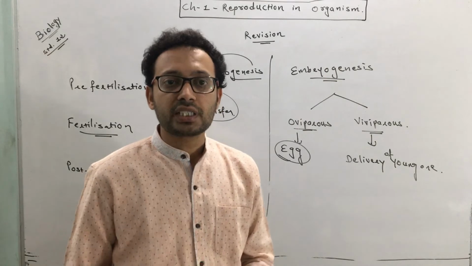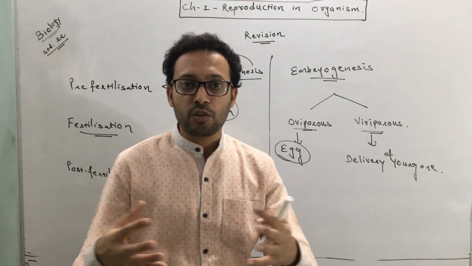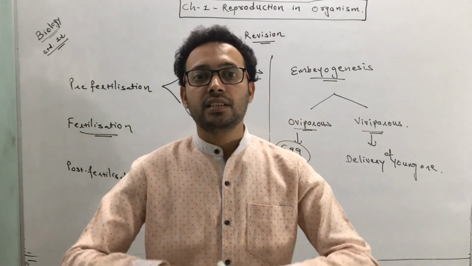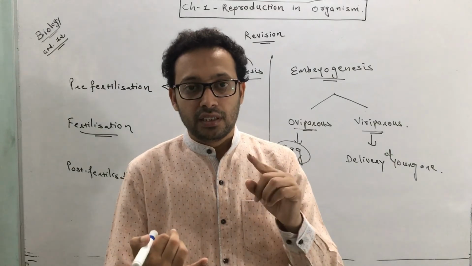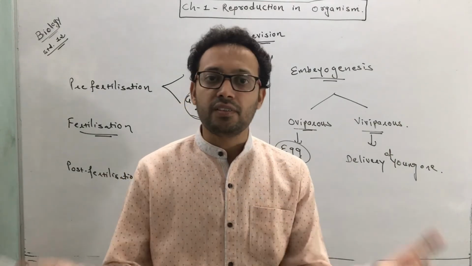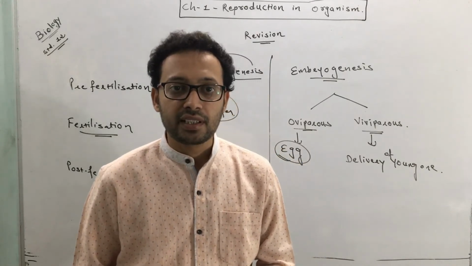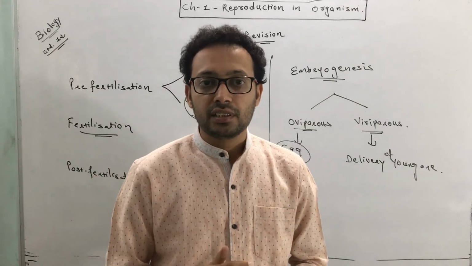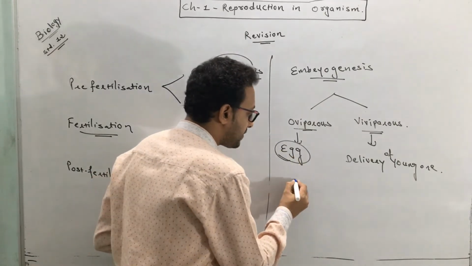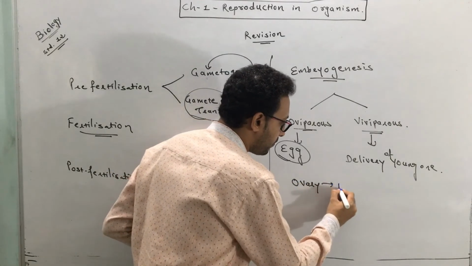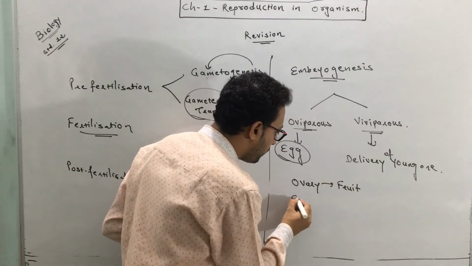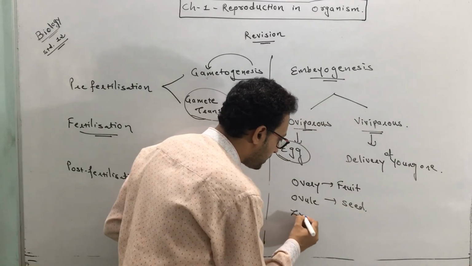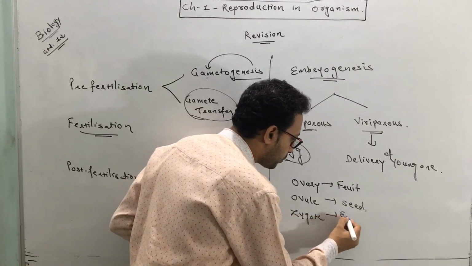Similarly, embryo formation also occurs in plants. When there is development of a zygote in a flowering plant, the other parts of a flower fall off. For example, sepal, petal and stamen fall off after fertilization in a flowering plant, and only one organ remains attached, and that is the carpel or pistil. Within that, when the ovary gets fertilized, it converts to a fruit, and the ovule converts into a seed, and the zygote which is formed converts into an embryo.